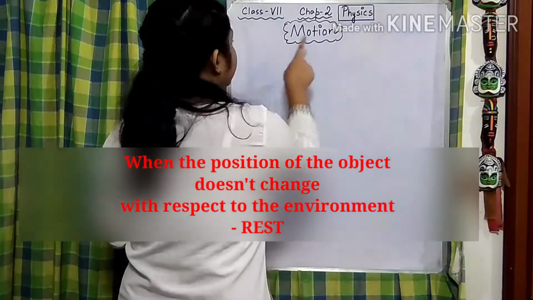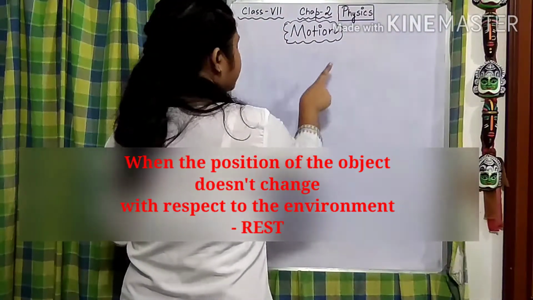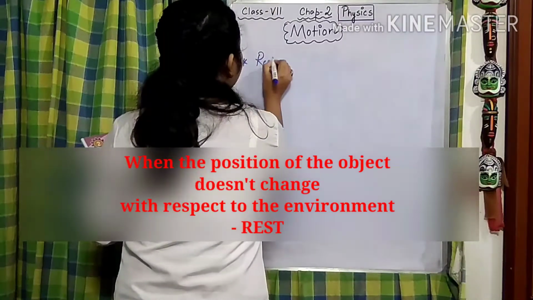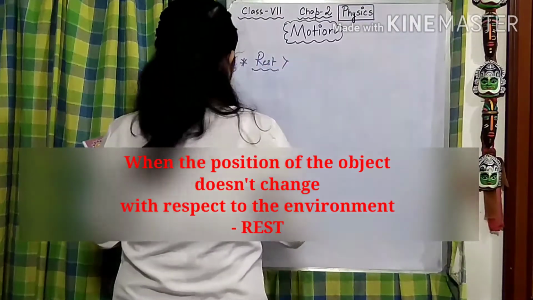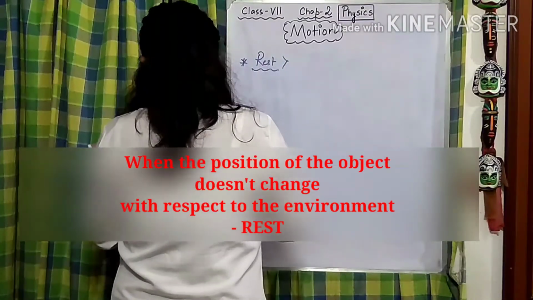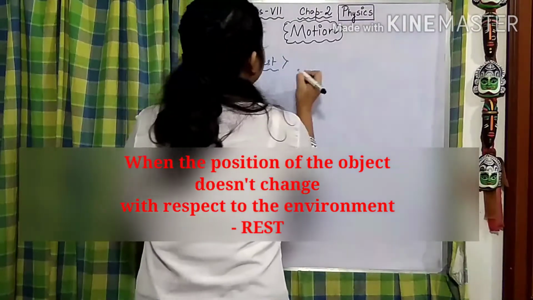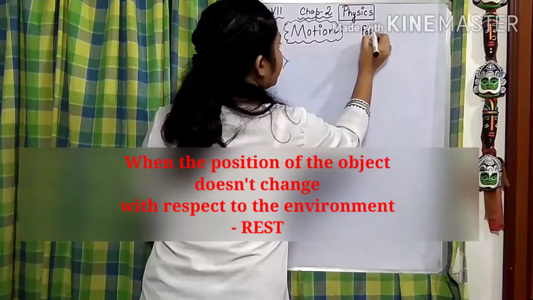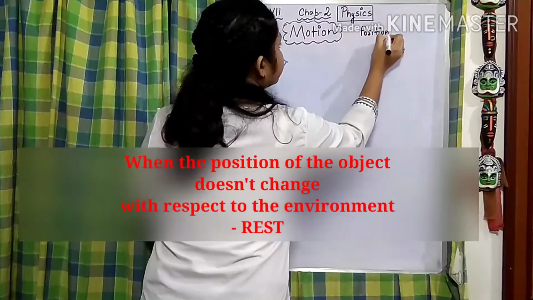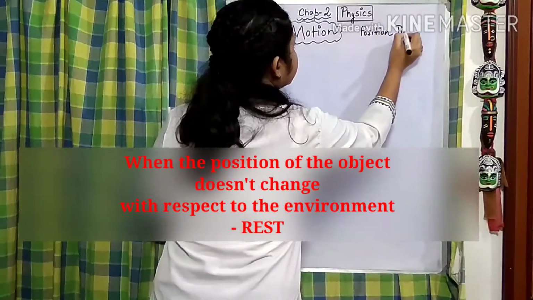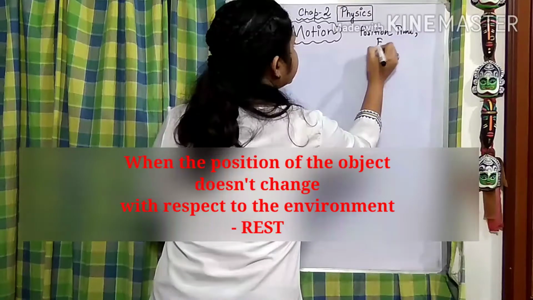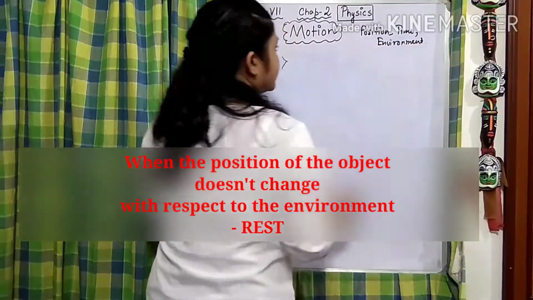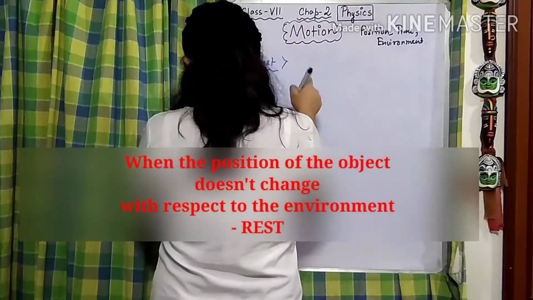First we are not going to define motion. First we are going to define rest. I already said which words are important: position, time, environment. These are some of the keywords. So how are we going to define them?